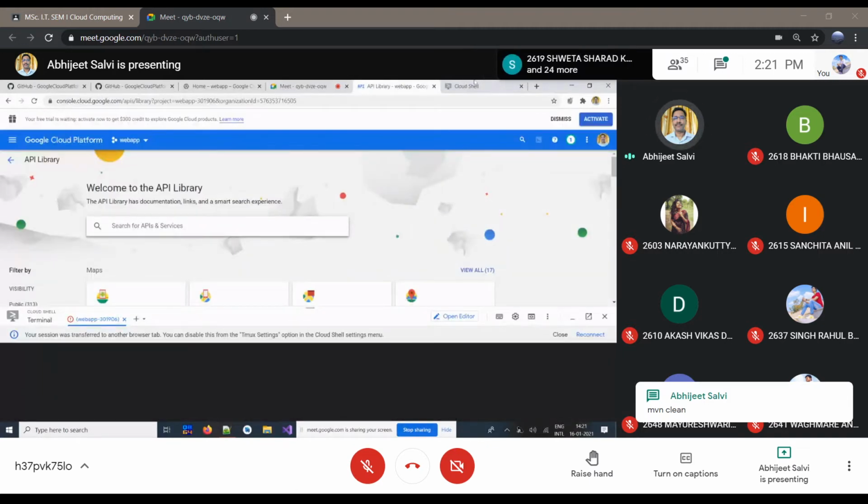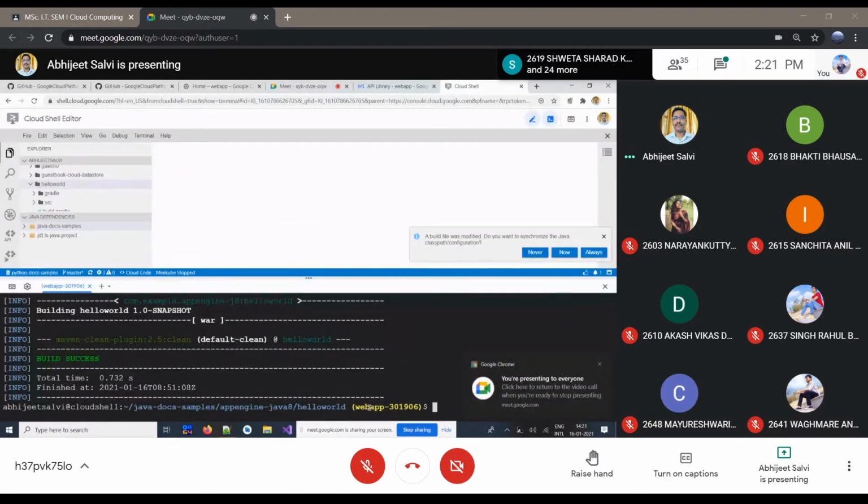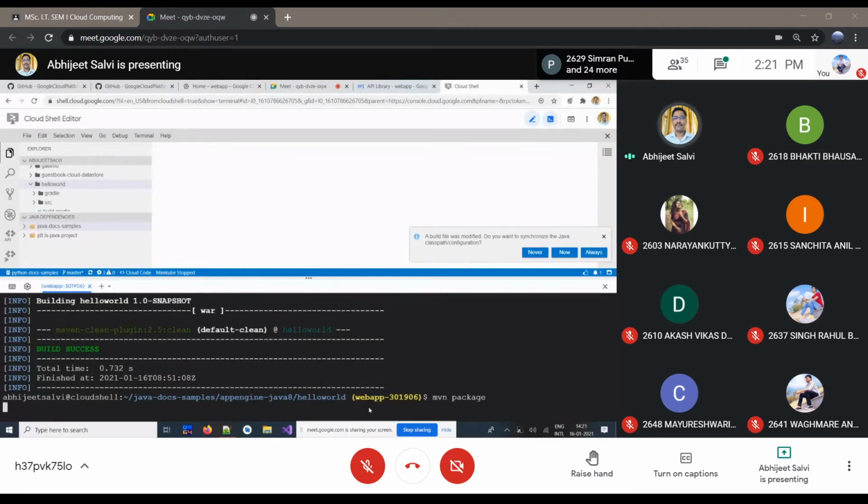After that, we again run mvn and then package. So we have to create a war file, which we can use on AWS also to deploy your Java application. We are making the package of that.